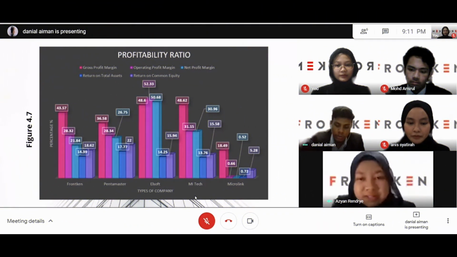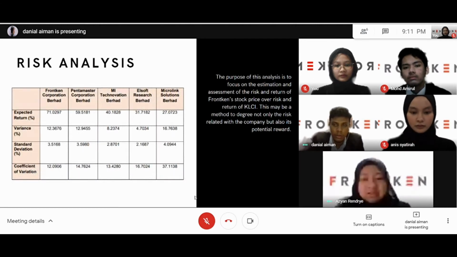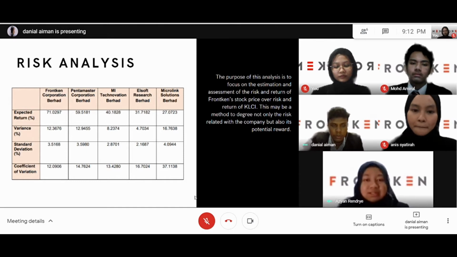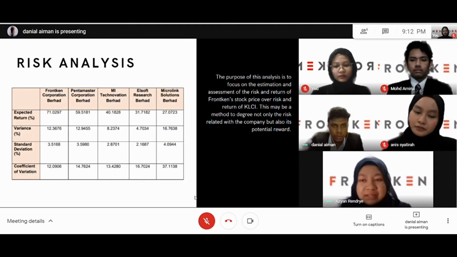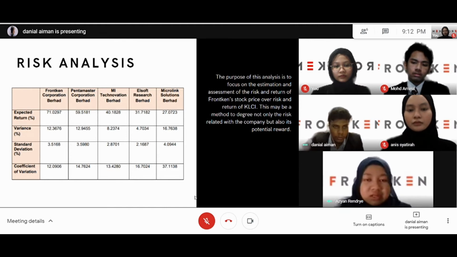Moving on to the risk analysis, the purpose of this analysis is to focus on the estimation and assessment of the risk and return of Franken stock price over the risk and return of KLCI. This may be a method to evaluate not only the risk related to the company, but also its potential reward. Referring to the table, the expected return of Franken Corporation Berhad has the highest rate of return at 71.03% compared to its competitors Pentamaster, MI Tech, Elsoft, and Microlink at 59.52%, 40.18%, 31.72%, and 27.07% respectively. It is because the higher the return, the better for the investor.